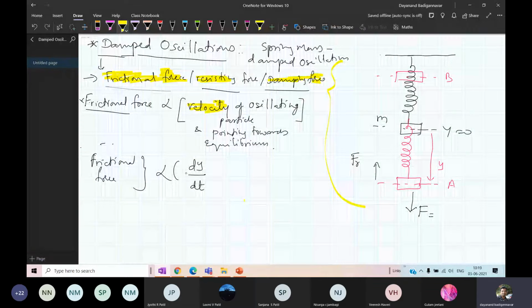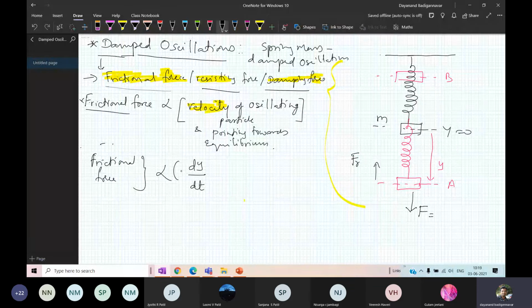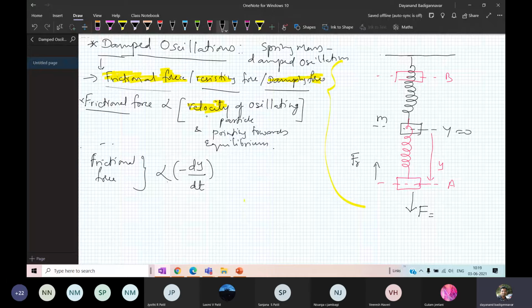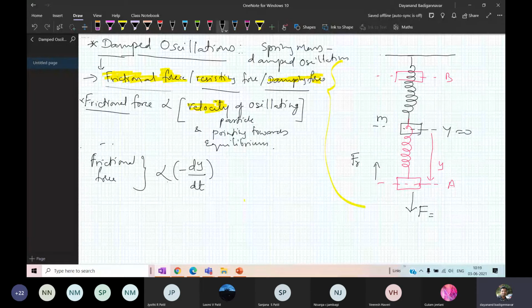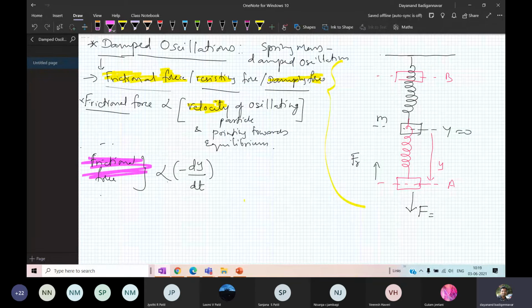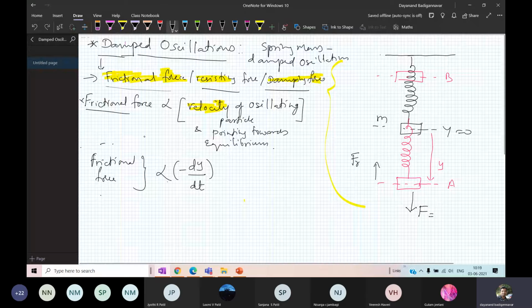Okay, so this is the frictional force. What is the frictional force? It is proportional to velocity and pointing towards the equilibrium. Now if I remove the proportionality sign, I will have to introduce some constant. So just remember this information: frictional force is proportional to the velocity. Okay, got it. Now let us go for the derivation for SHM, damped oscillations.